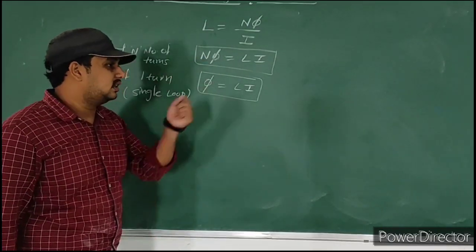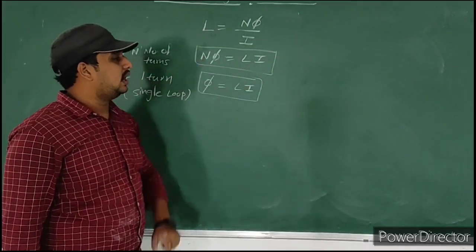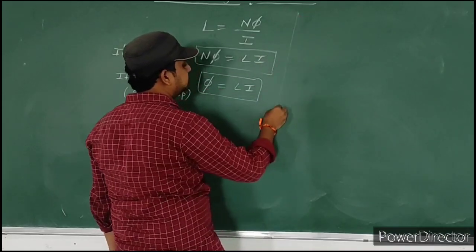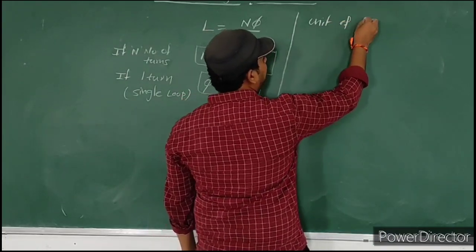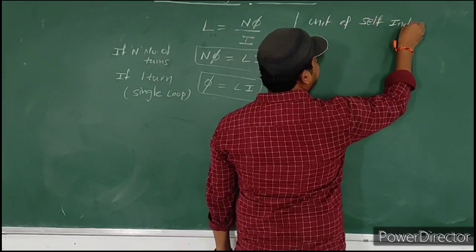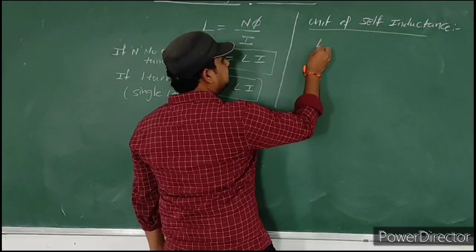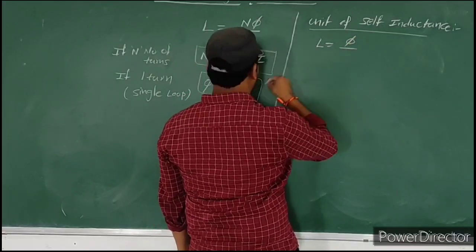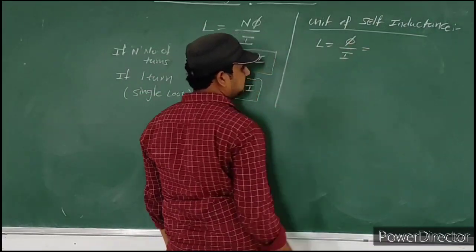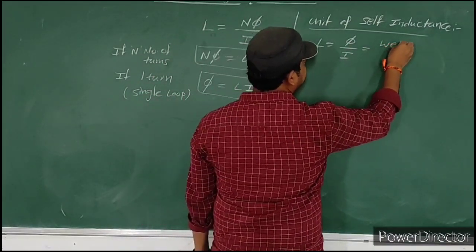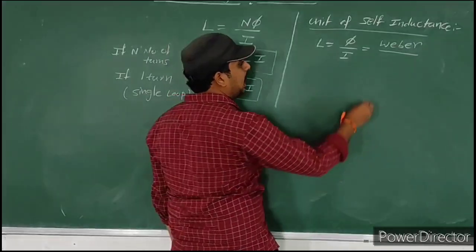If N number of turns are there, that means a coil is there. The coil contains N number of turns. That time N phi is equal to L I is the formula. What is the unit here? Unit of self-inductance. L is equal to phi by I. So this is the formula of self-inductance. Phi means magnetic flux. What is the unit of magnetic flux? Weber. Weber is the unit of magnetic flux, divided by the electric current unit, ampere.